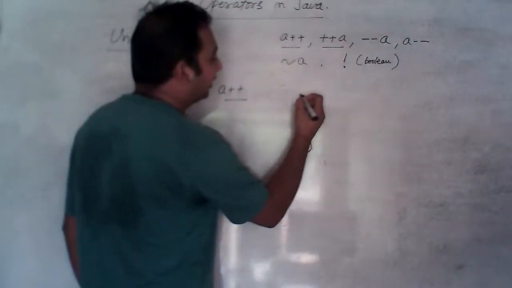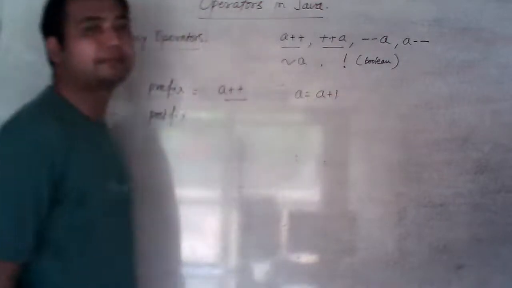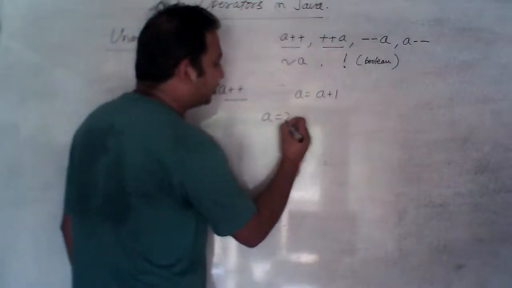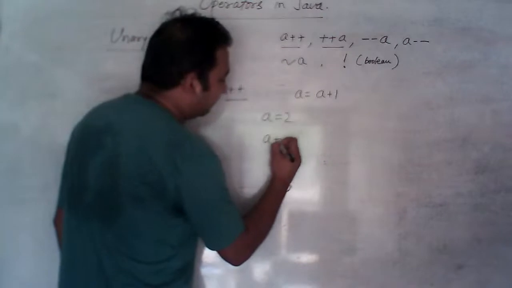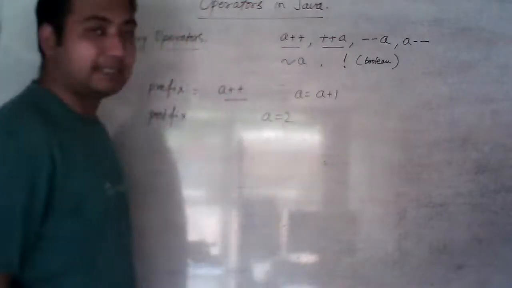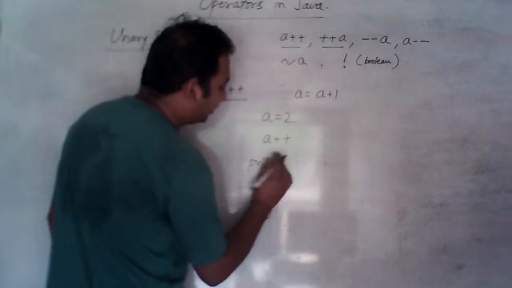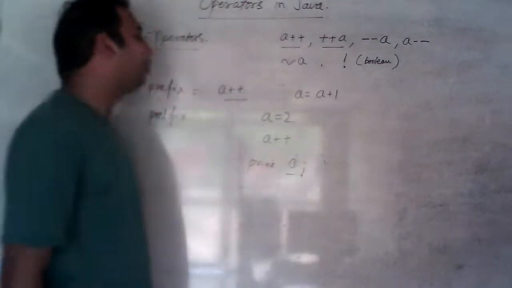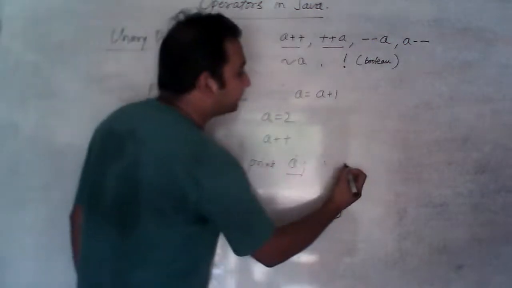It means that a equal to a plus 1. If value of a is 2 right now and I'm writing a plus plus, whenever I will print a, what value will be printed? It will print 3. Okay.